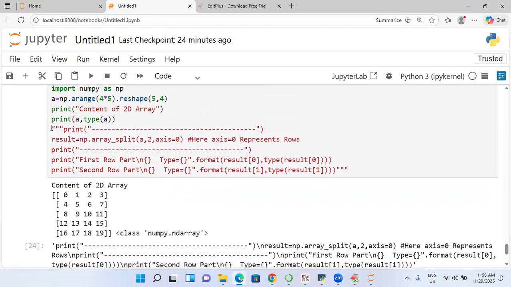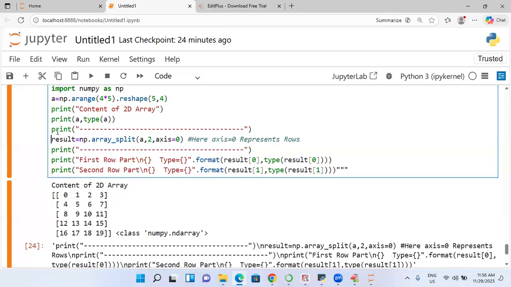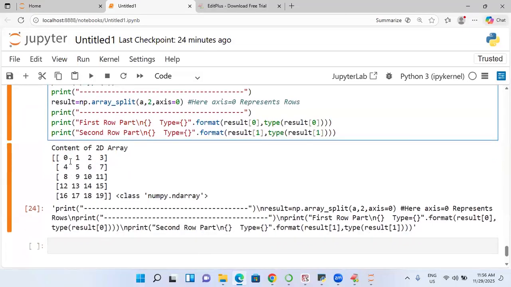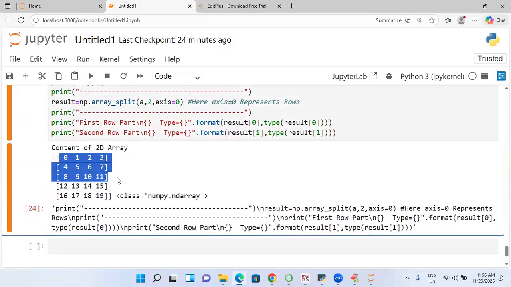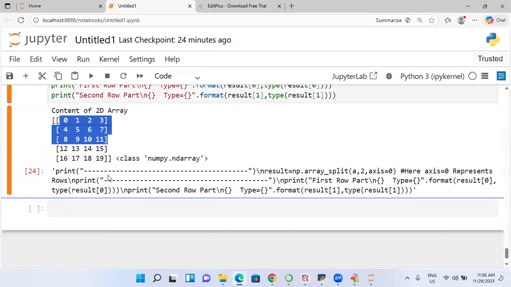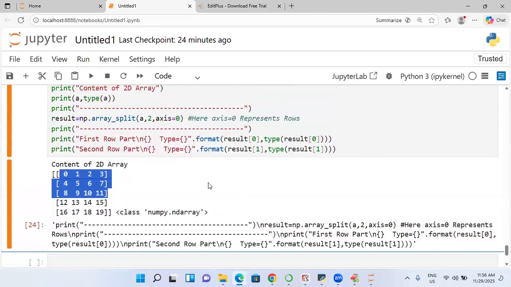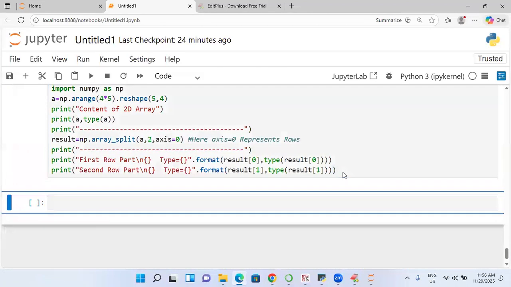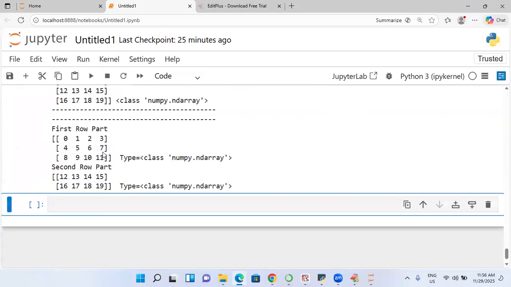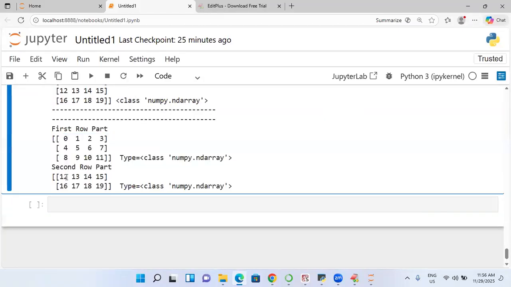Now split. What is your split? Array underscore split. How many? 2 parts you are going to take. 2 parts. It is going to be like this. So how many rows? Come on. It is going to divide into unequal parts definitely. What are those unequal parts? Try to observe it. What is the first one coming? 3. Next one is 2.